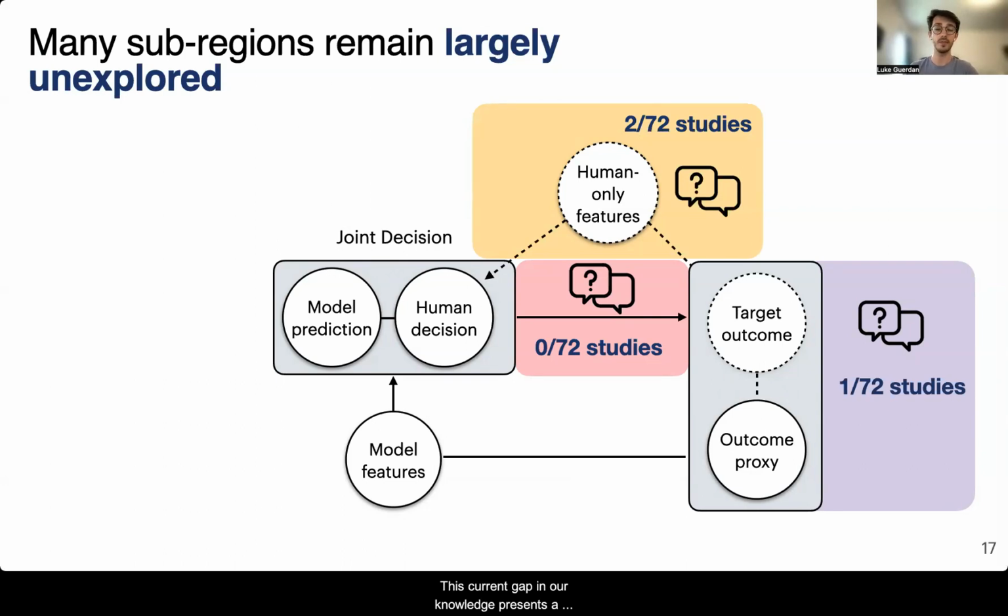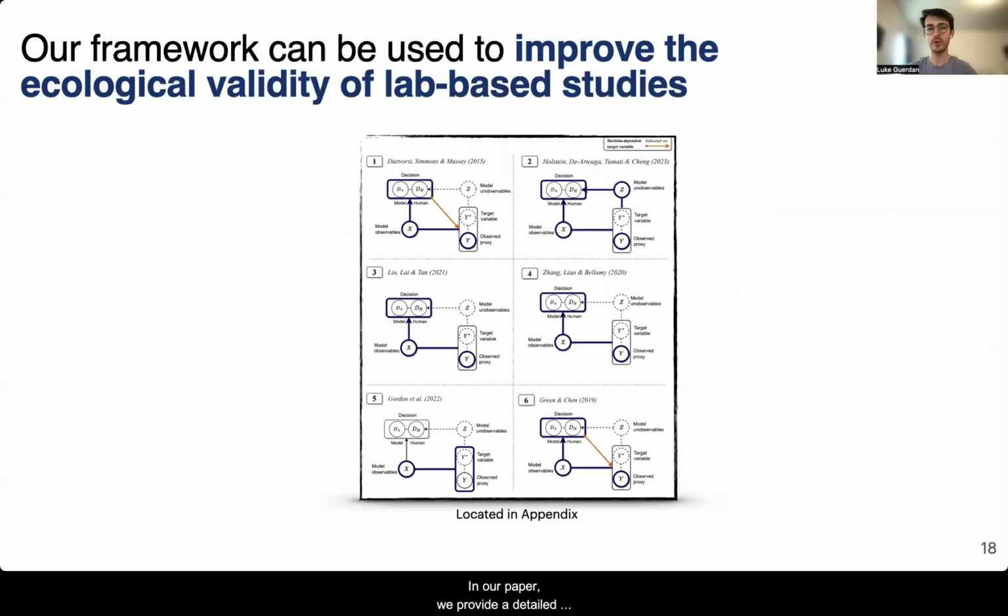This current gap in our knowledge presents a pressing need to better understand the impacts of proxy labels in human-AI decision-making. In our paper, we provide a detailed supplement in the appendix, mapping the design of several experimental studies to the corresponding region of our causal diagram. And we discuss how this exercise can be used to assess and improve the ecological validity of lab-based studies going forward.